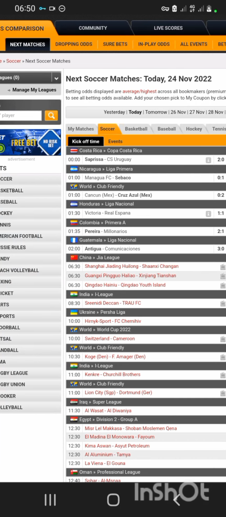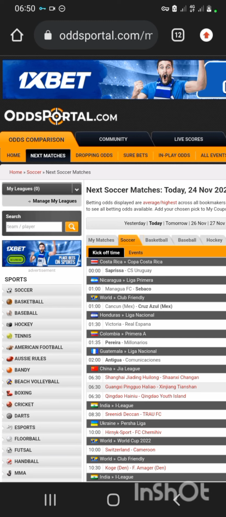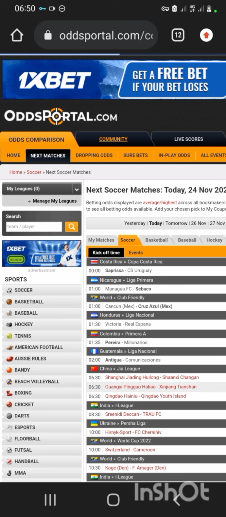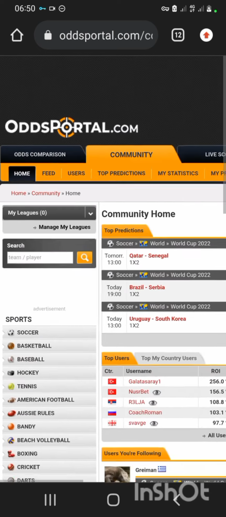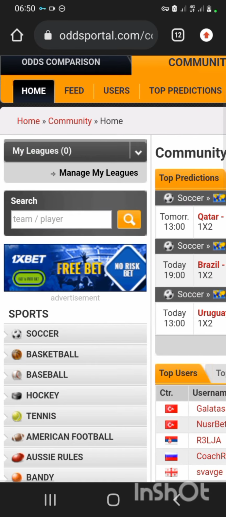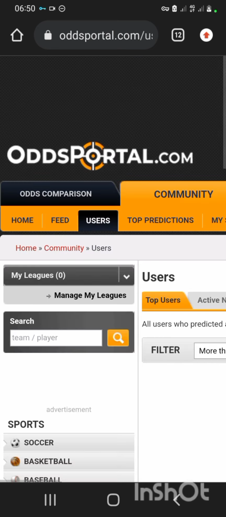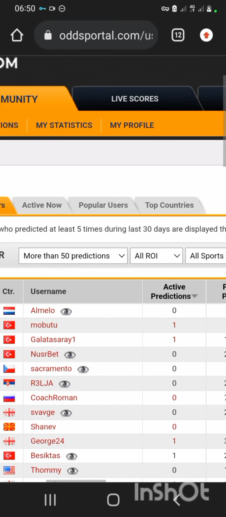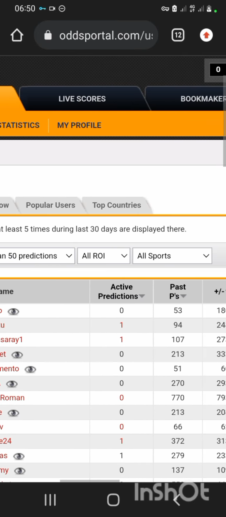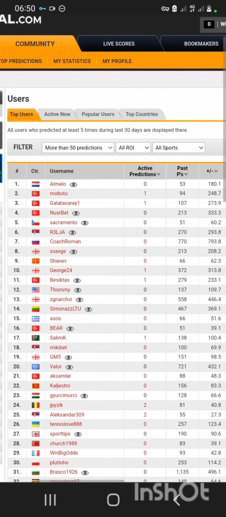So now to find these top predictions, you have to come to community. When you open community, you look here, you will see home, you will see feed, you will see users. So you go to users. When it opens, you have top users, you have active now, and you have popular users and top countries. So that's how to find this place.